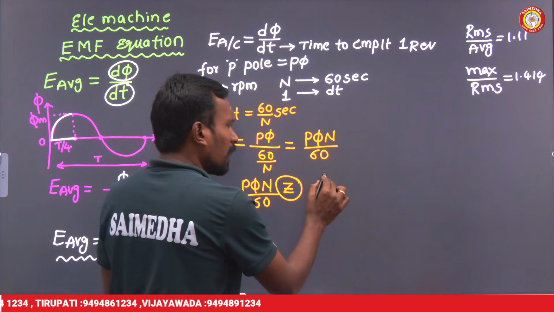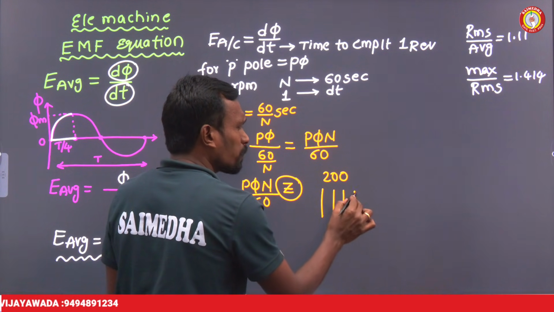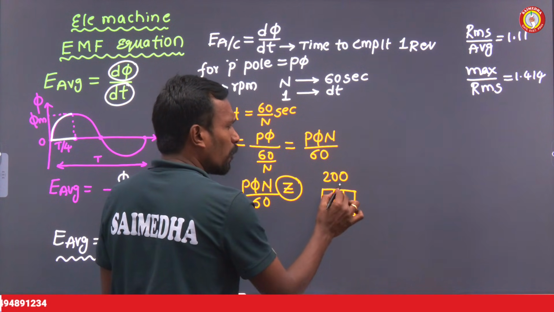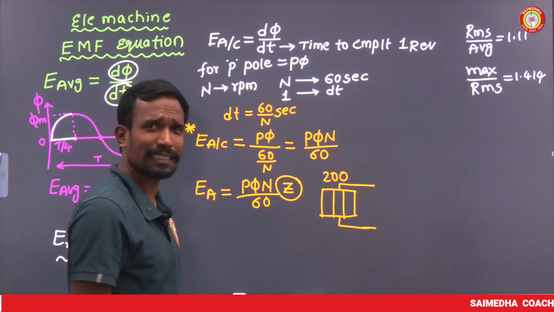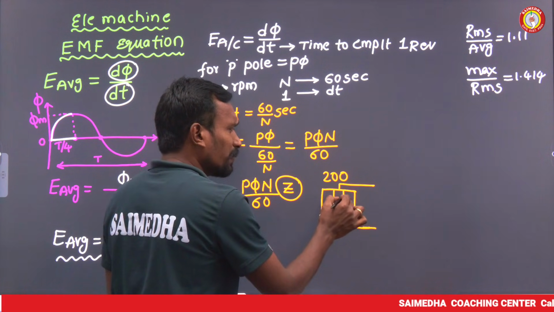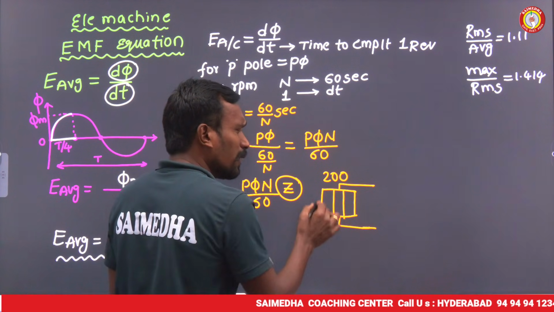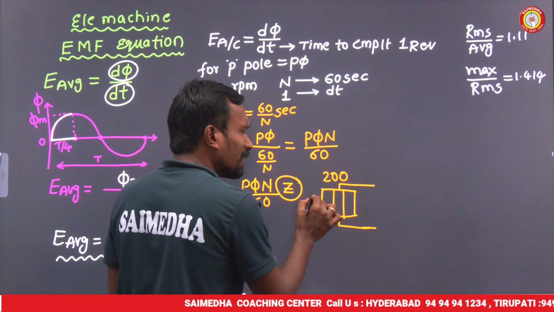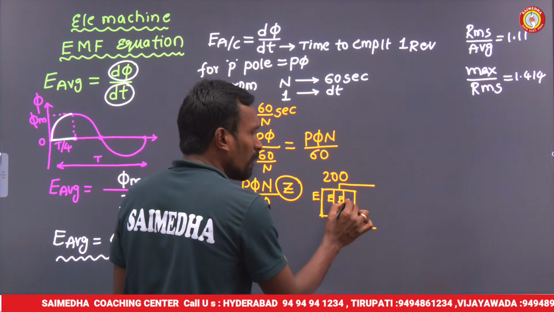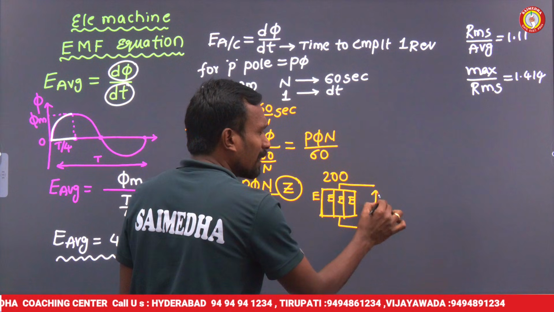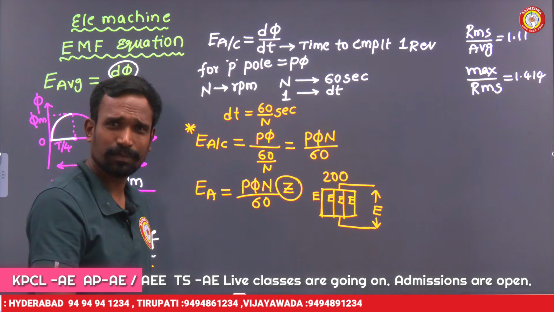For example, if I have 200 conductors in 4 parallel paths, each parallel path may contain 50 conductors: 50, 50, 50, 50. What is the total EMF? Whatever the EMF in each parallel path is, that is the total EMF, because all the paths are in parallel. In parallel, the voltage is the same.